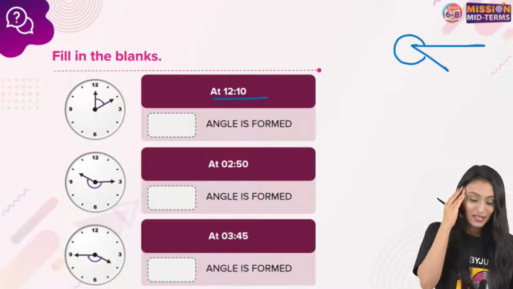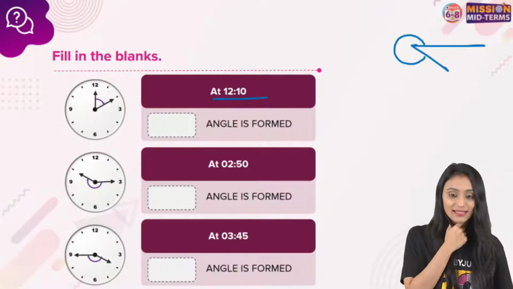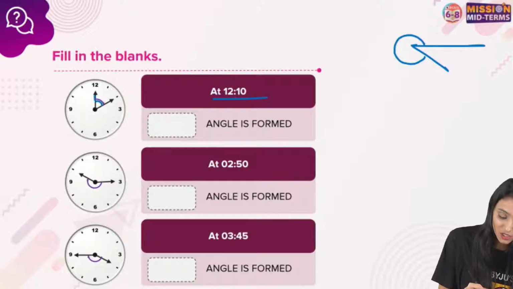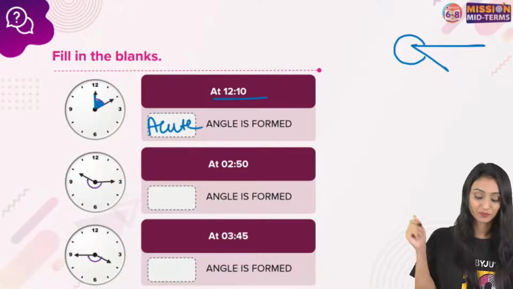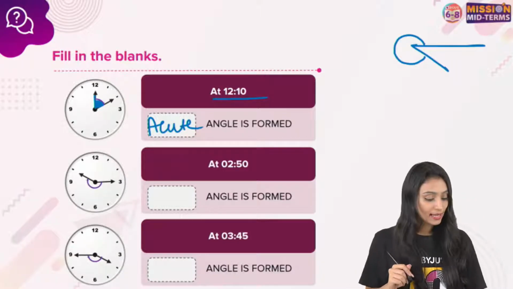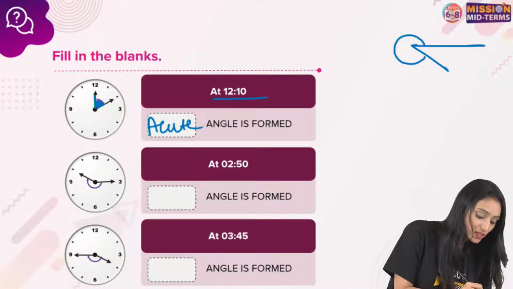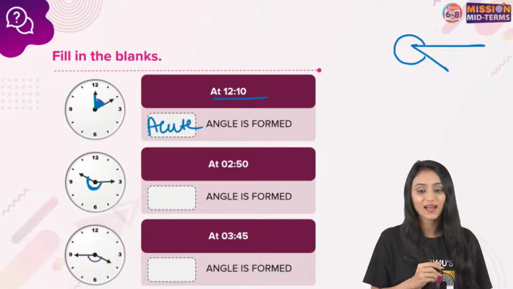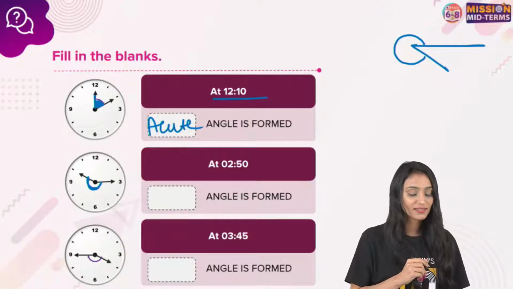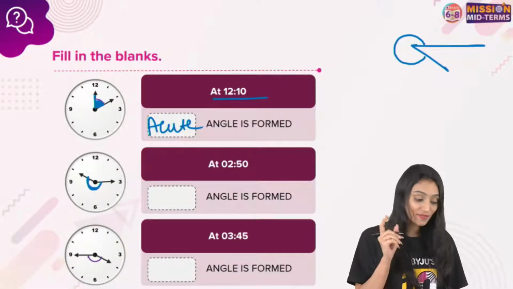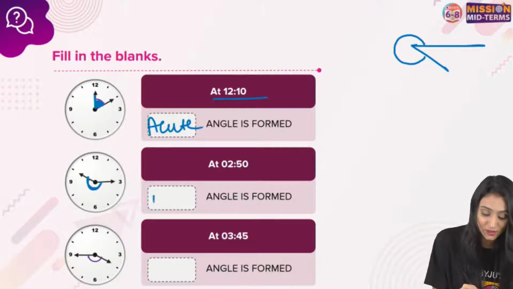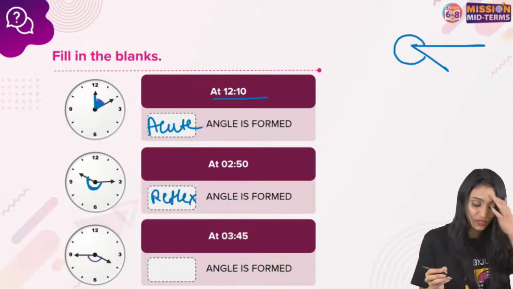Yes. So you are saying which angle is this? Yes, this is an acute angle. You can see a small angle is formed here, only this much. So that's an acute angle, right? Look at the next one, 250. So which type of angle is this? It is reflex because it is more than a straight angle. So this is reflex over here.